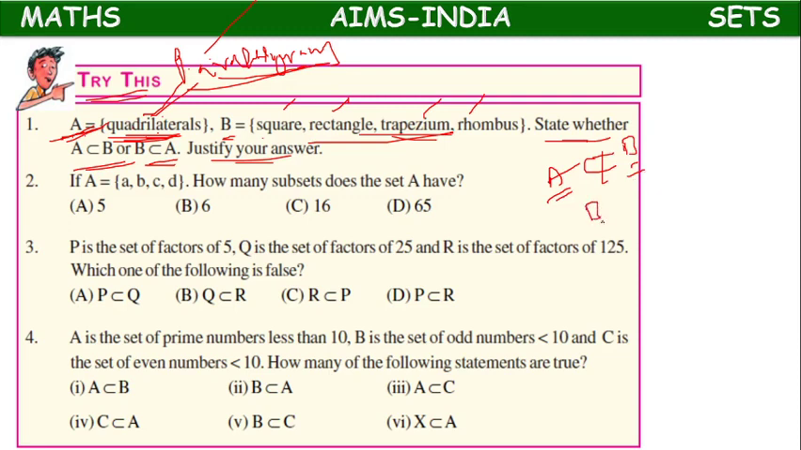But in B, we have square, which is a quadrilateral, rectangle, a quadrilateral, trapezium, a quadrilateral, rhombus, a quadrilateral. This means all the elements of B also belong to A. So we can tell B is a subset of A, and A is not a subset of B.